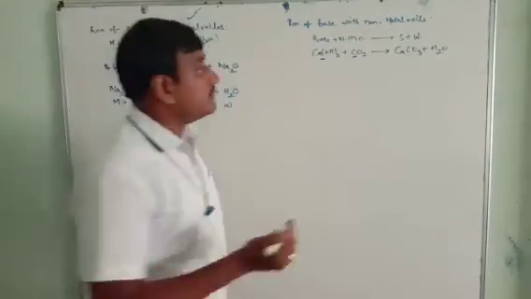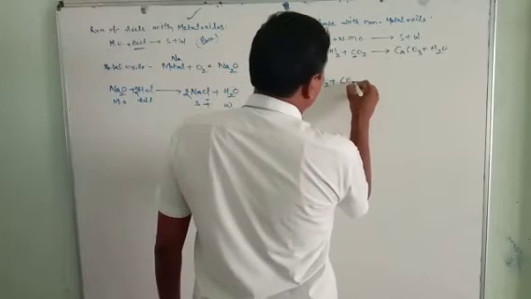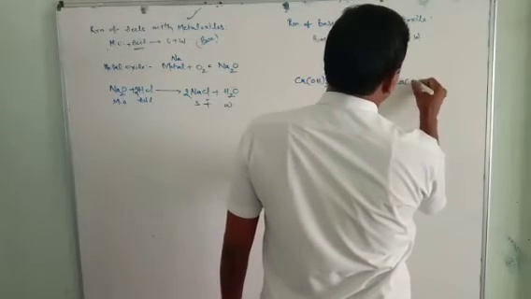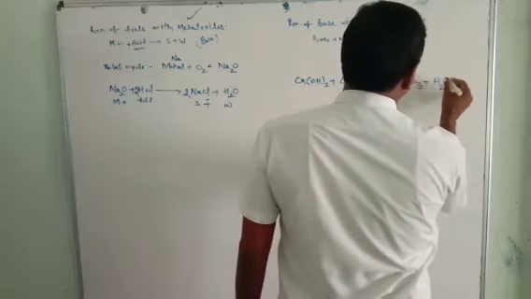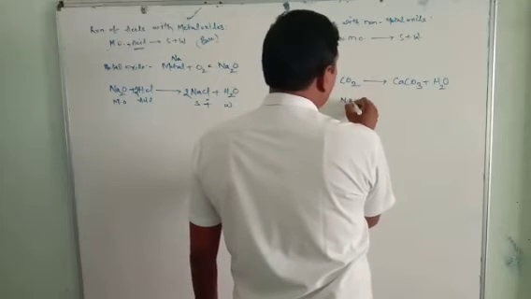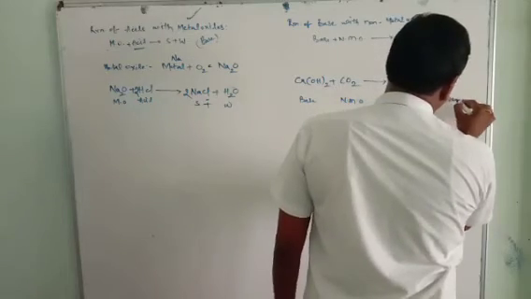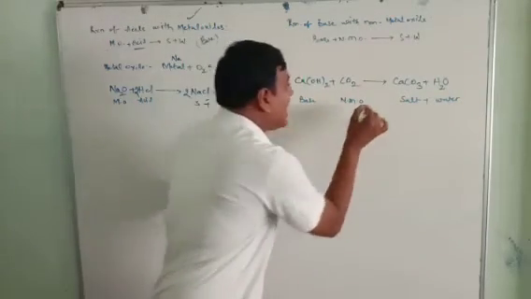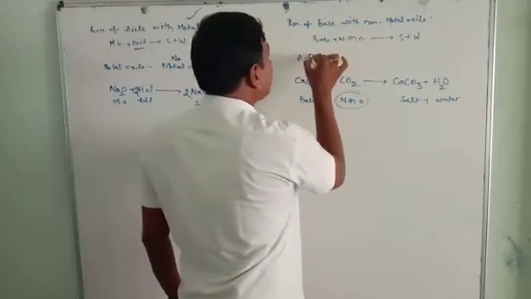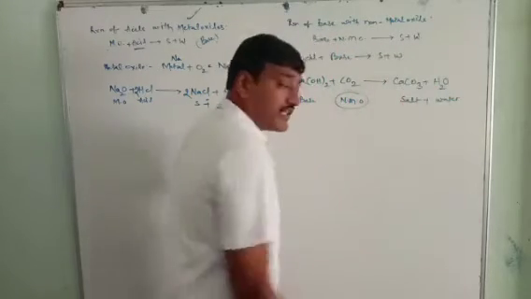Now let's see calcium hydroxide plus carbon dioxide, which will produce calcium carbonate plus water. Calcium carbonate is a salt. So with the non-metal oxide, we get salt and water. As per the neutralization reaction, acid plus base gives rise to salt plus water.